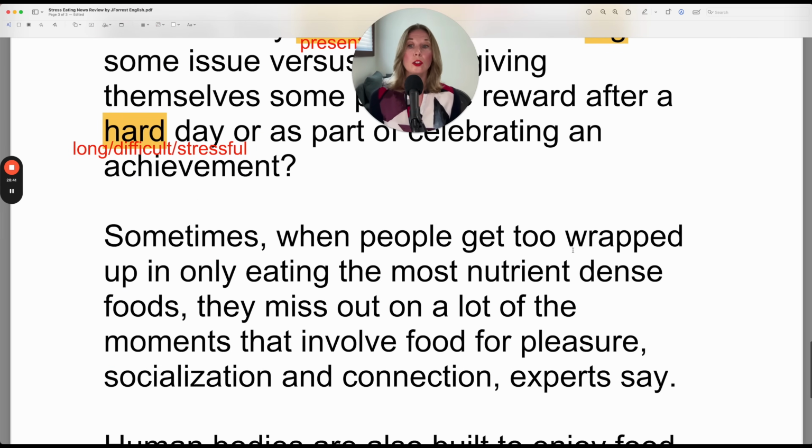Sometimes when people get too wrapped up in only eating the most nutrient-dense foods, they miss out on a lot of moments that involve food for pleasure, socialization, and connection, experts say.